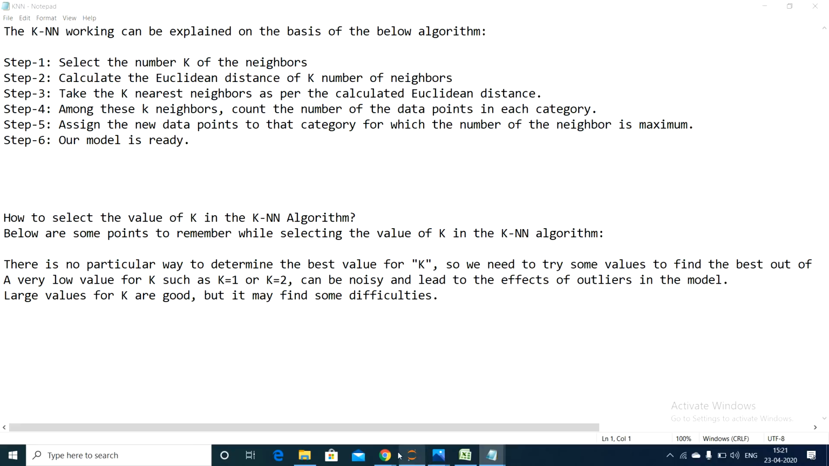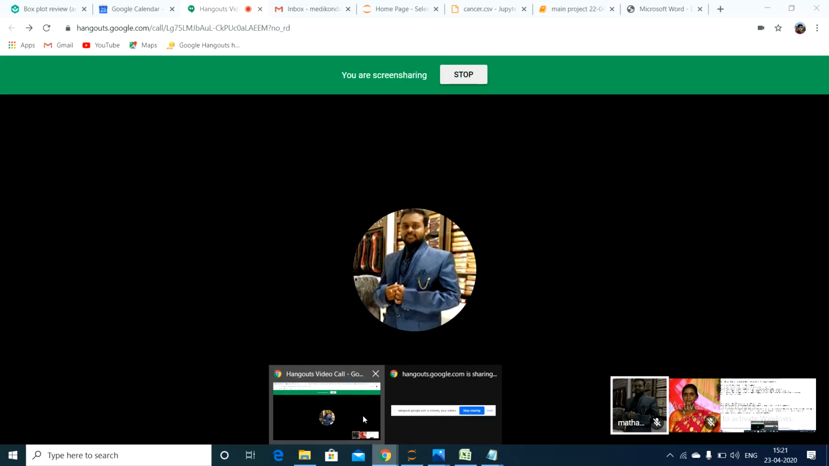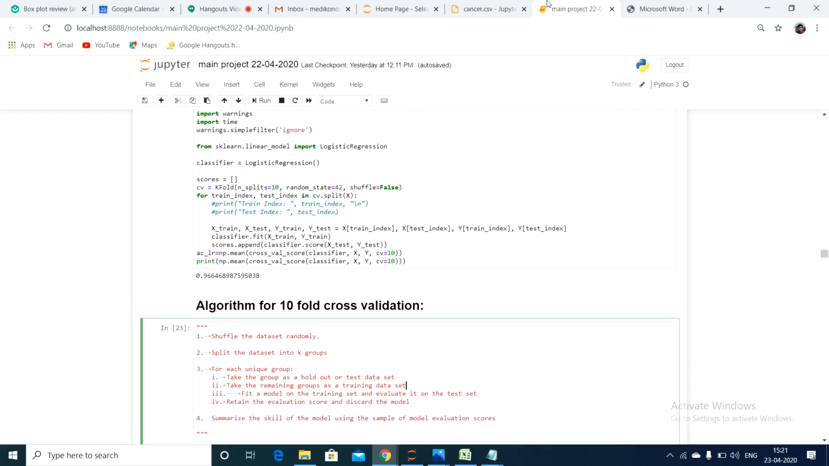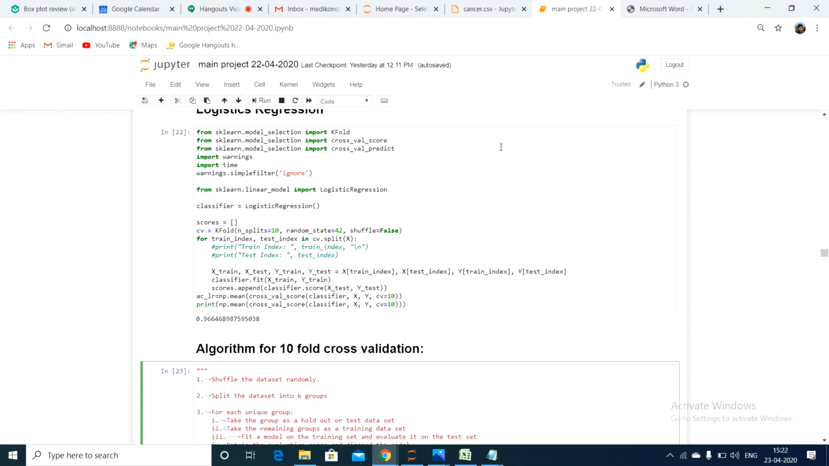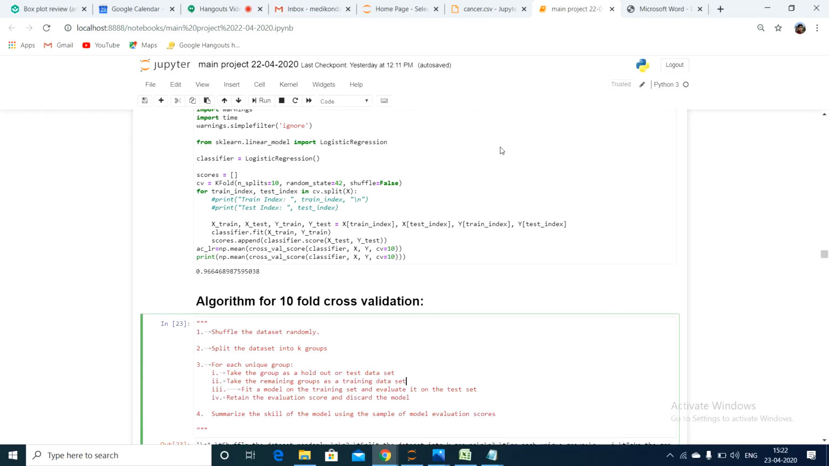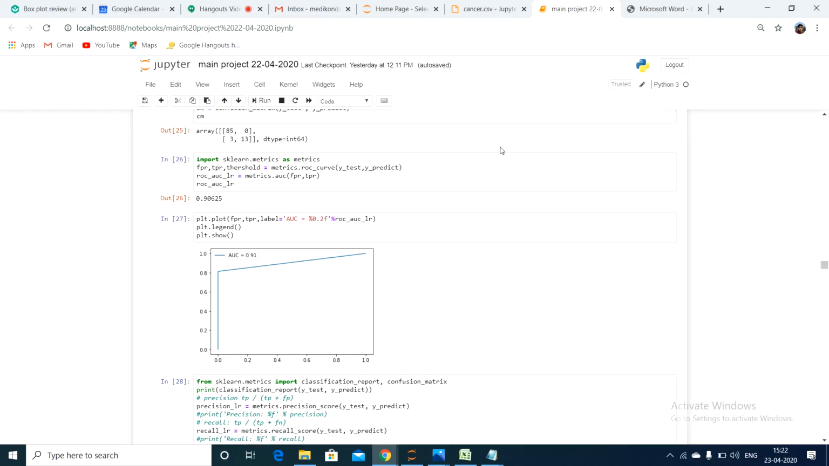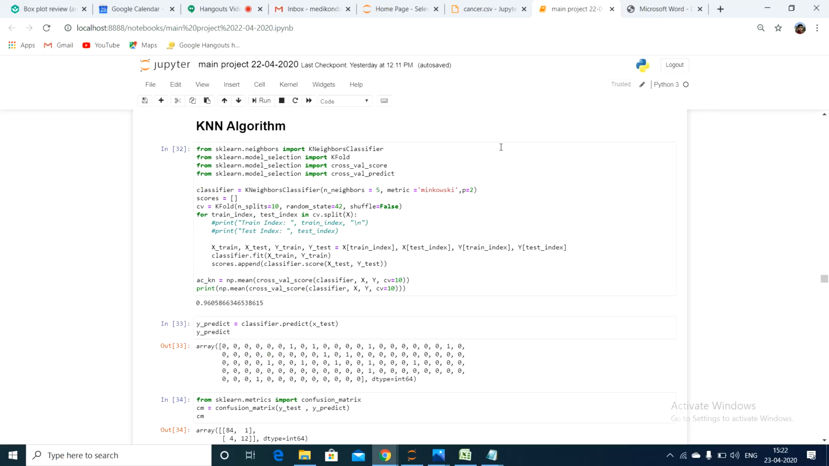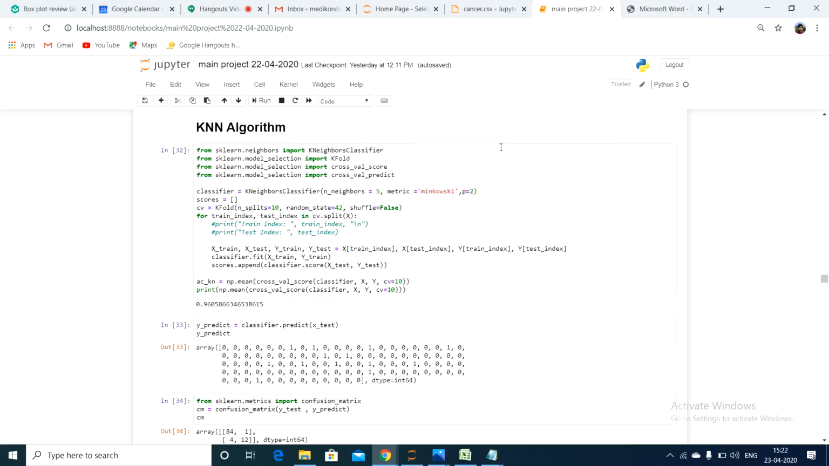Now let us move on to the first classification algorithm, that is logistic regression. No, that is KNN. Now we will see KNN. Let us move on to logistic regression later. First we will see KNN. KNN stands for K nearest neighbor algorithm.